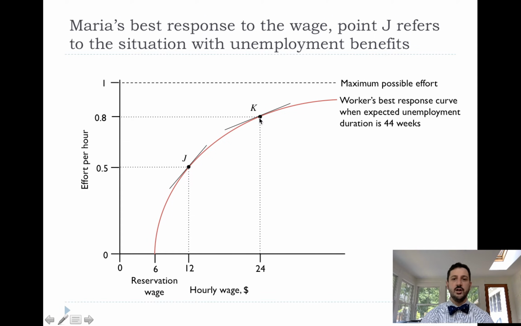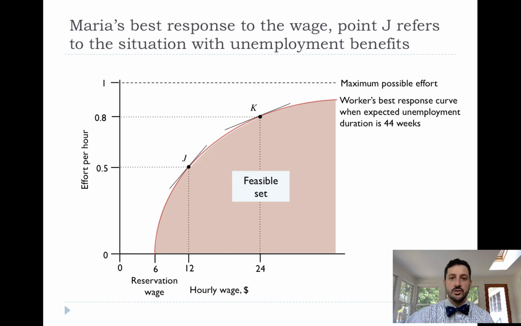And really what the firm is trying to decide is where they want to put Maria's effort. Do they want to pay $12 and get 0.5 effort? Do they want to pay $24 and get 0.8 effort? Somewhere in between, somewhere higher? Because the amount of effort that Maria puts in is going to translate into the amount of output that she produces. So that's our feasible set.